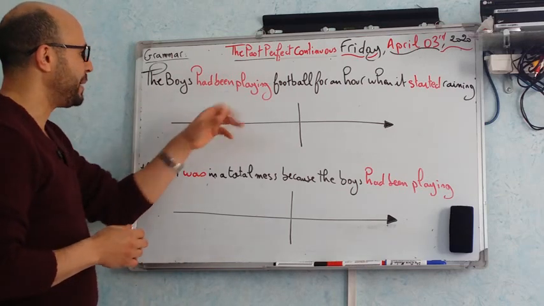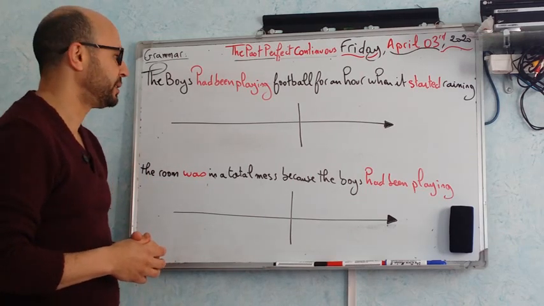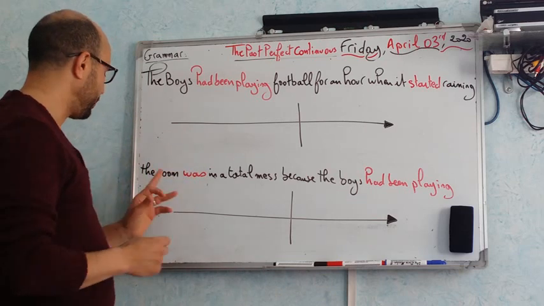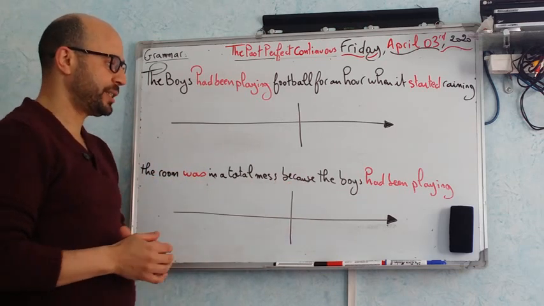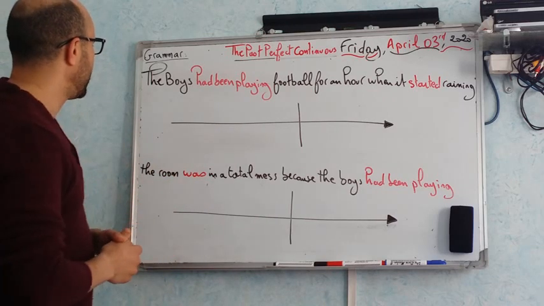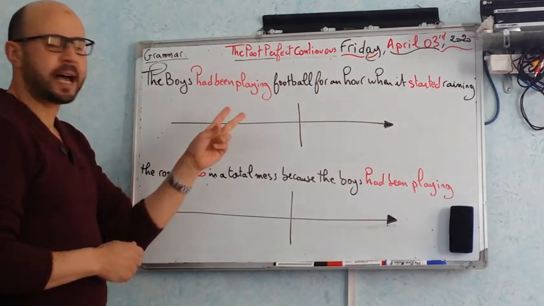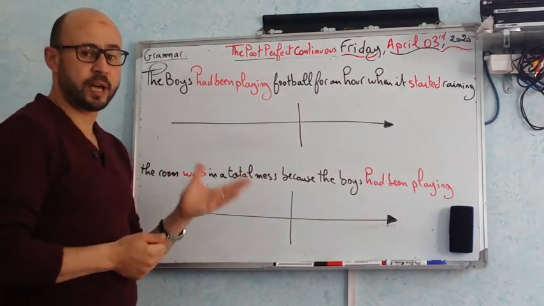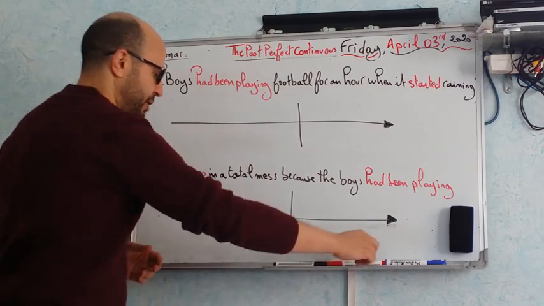The boys had been playing football for an hour when it started raining. Sentence number 2. The room was in a total mess because the boys had been playing. Now let's see the first one. The boys had been playing football for an hour when it started raining. How many actions do I have in my sentence? Good. 2 actions. Very good.